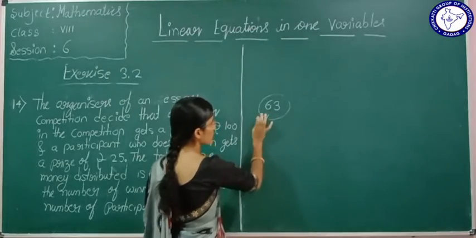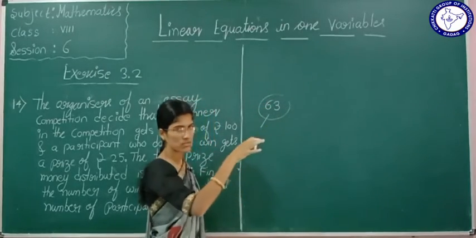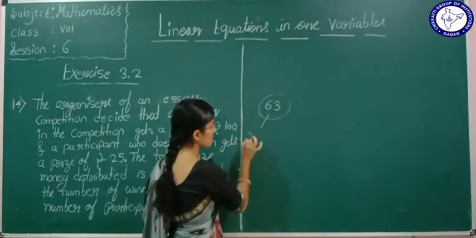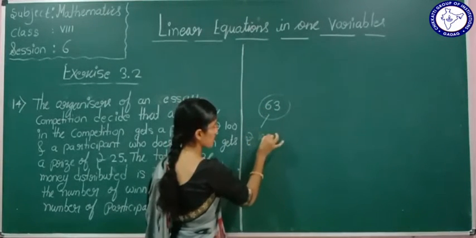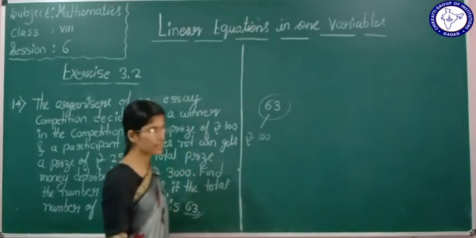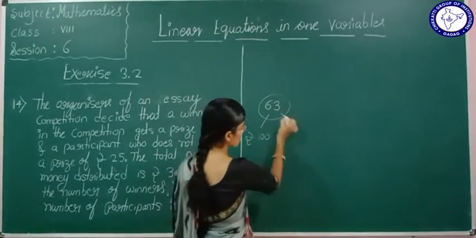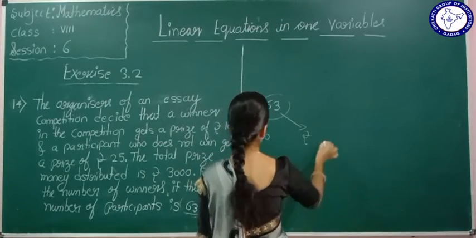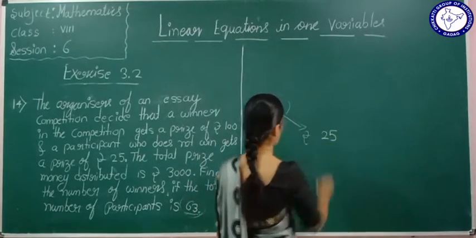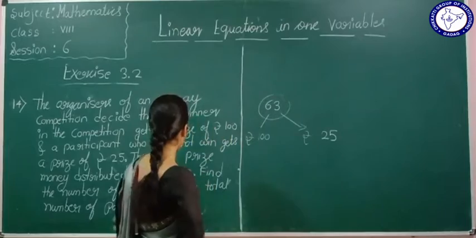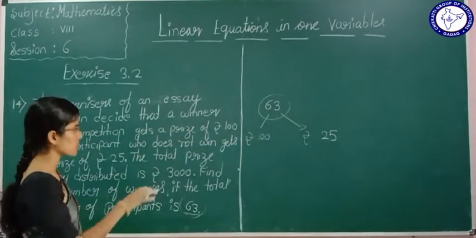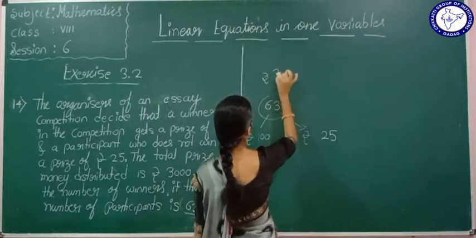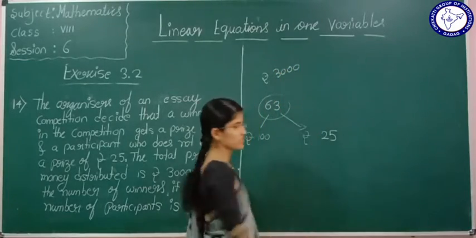The total money distributed for these 63 students is rupees 3000.